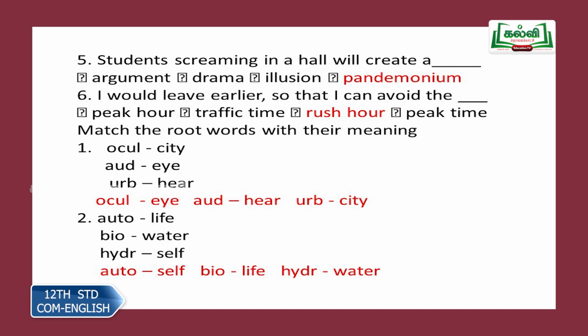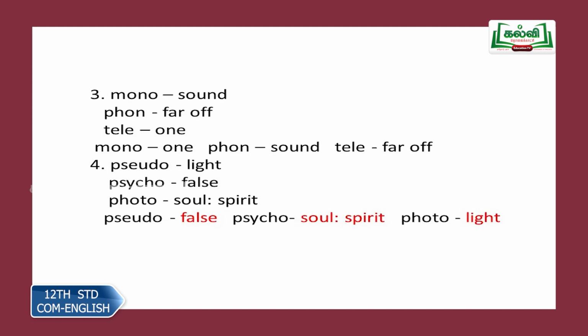Second set: auto, life, bio, water, hydro, self. So auto is self, your autobiography. Then bio is life, biology, plant life, animal life, so on. Hydro is water. Third set: mono, phone, tele. Mono sound, phone far off, tele one. Right answers: mono, one, single, single person, single syllable, monosyllable. Then phone, sound, your phonetics, phonics, etc. Then tele, far off, your telegram and so on.